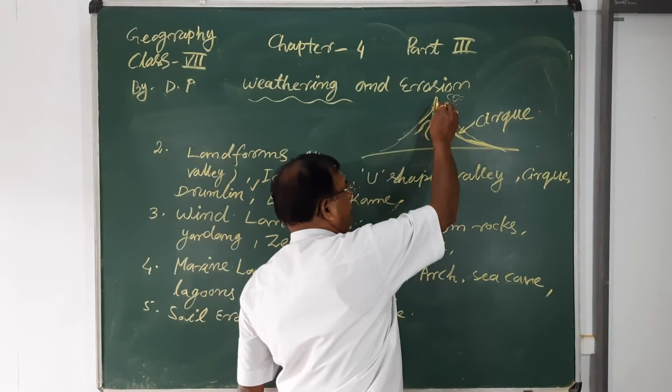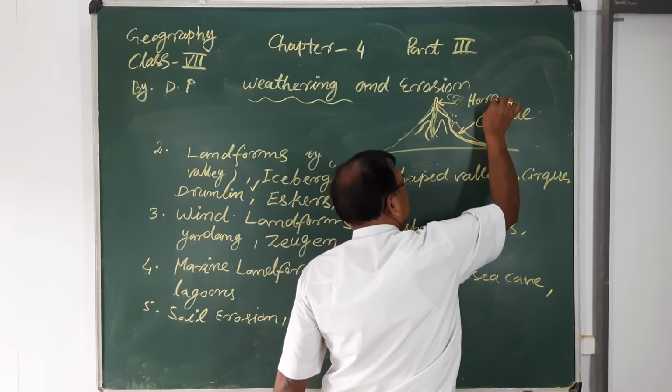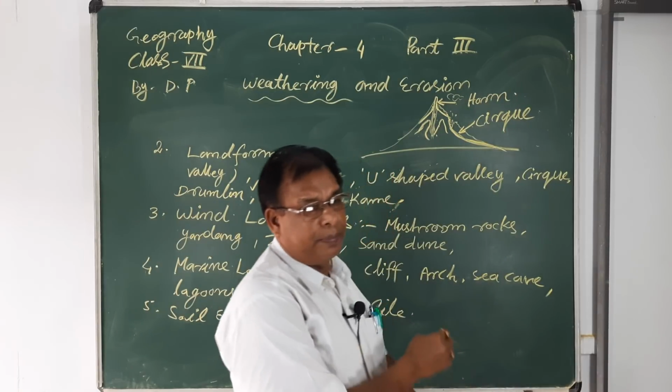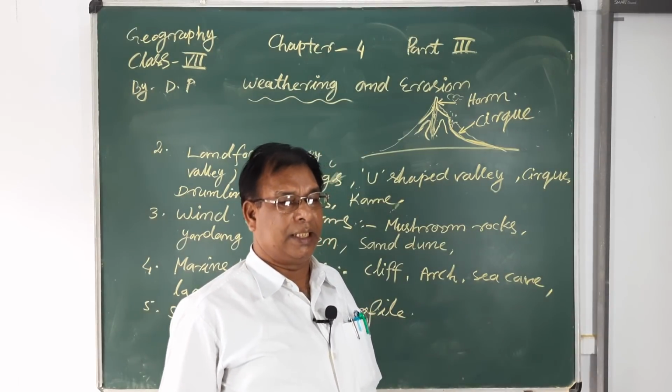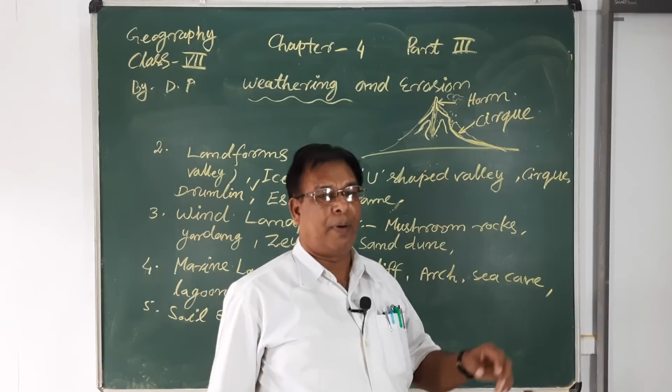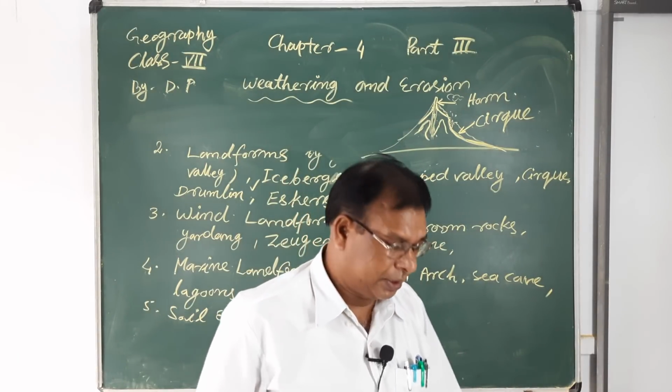So it is also known as the horn. The horn structure of the land is formed in the high mountainous areas by the melting of ice or the cutting down of the rocks by the glaciers.